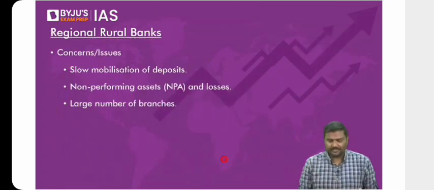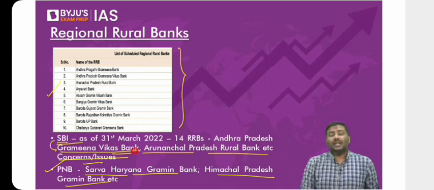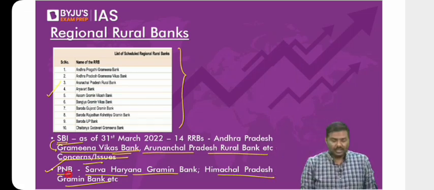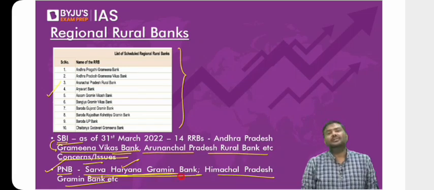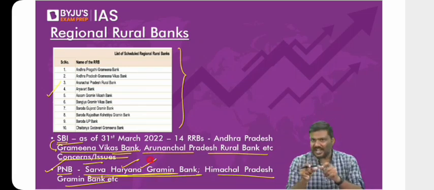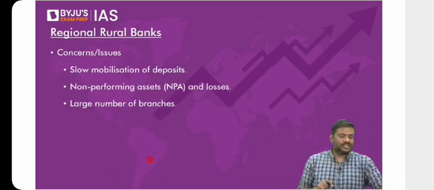For example, let's say SBI. SBI has sponsored Gramin Vikas Bank. Now, the chairman of Gramin Vikas Bank will be appointed by whom? State Bank of India. The Punjab National Bank has sponsored Sarva Haryana Gramina Bank. The chairman of this Gramina Bank is appointed by whom? Punjab National Bank. So important personnel who are required to manage the RRB will be appointed by the sponsoring bank itself. That is the power that has been given to the sponsoring bank. Okay, so this is a discussion regarding RRBs.